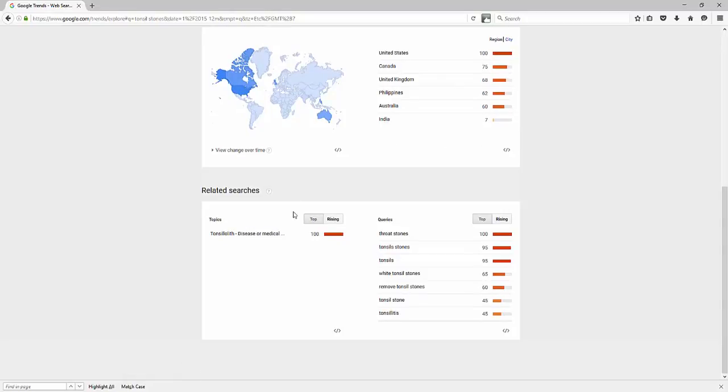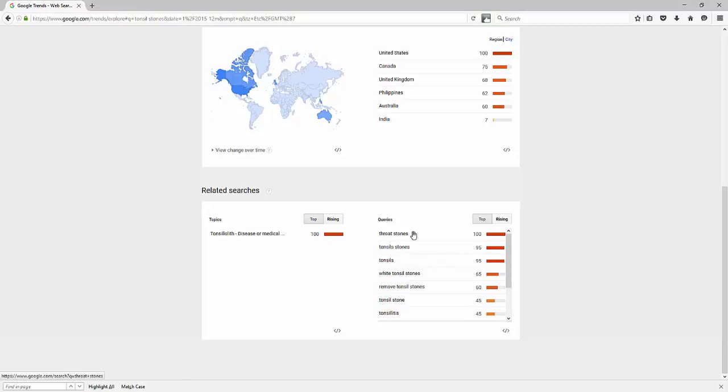And then it's also going to show me that related searches were tonsillosis. So that's like a medical term for that condition. So it's not really called tonsil stones, but that's because it's a lot easier to say than tonsillosis. I can't say it right either. But the point is, that would be a keyword that I hadn't thought of, that if I was in this niche market, I could actually start creating content around that keyword phrase and start reaching people.